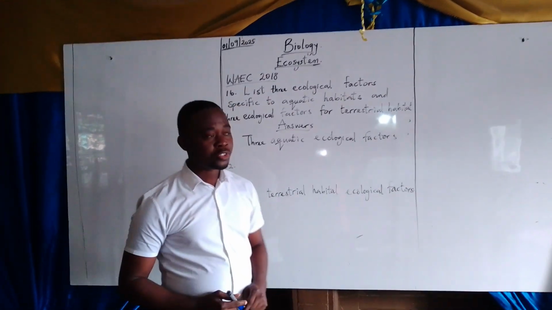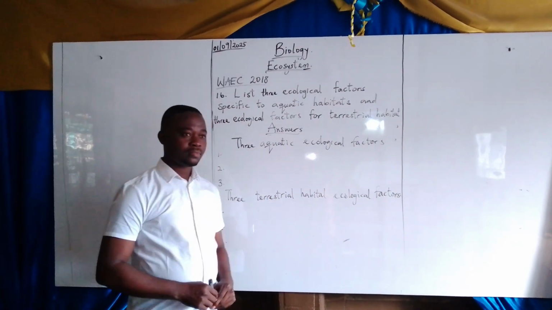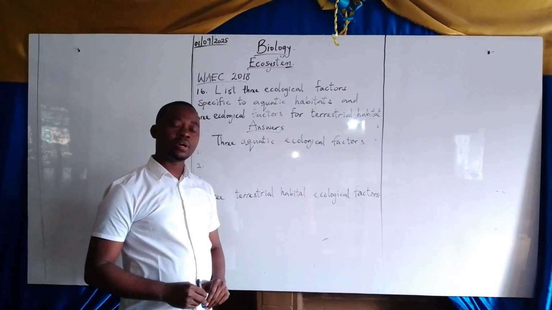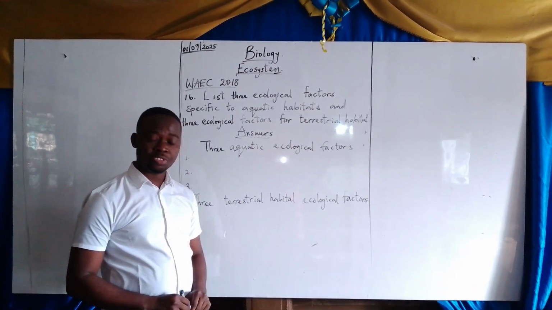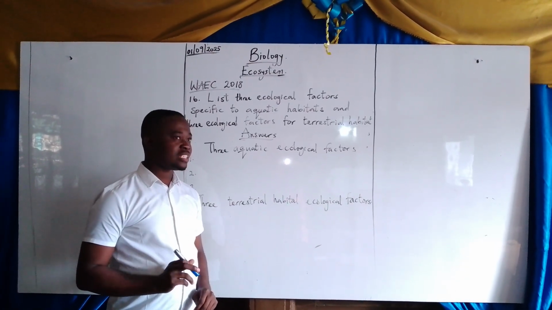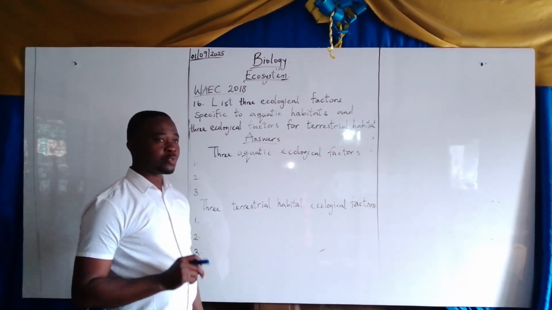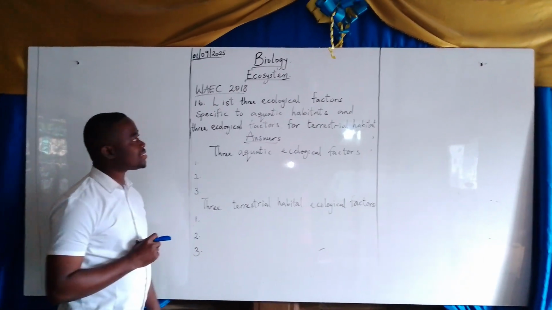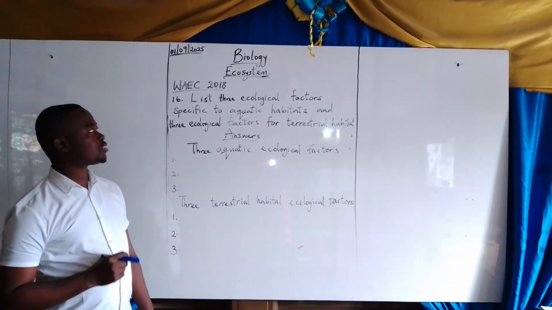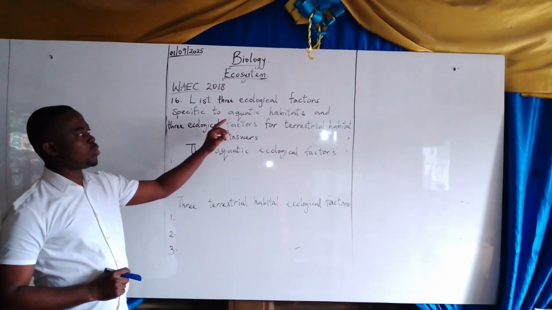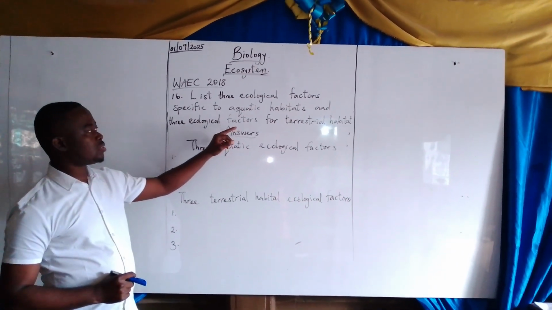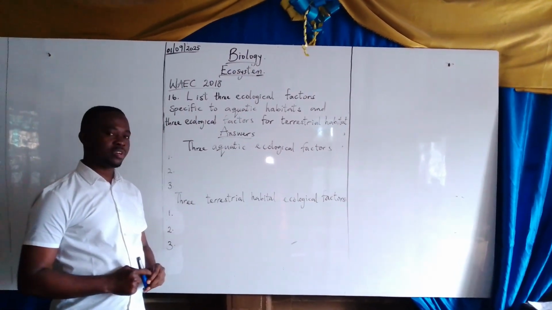Today, we continue from where we stopped on ecosystem. The last time that we met, we did a particular question on the WAEC that came out this 2025. But this time around, we deal with another past question on ecosystem. Now, the question says, list 3 ecological factors specific to aquatic habitat and 3 ecological factors for terrestrial habitat.